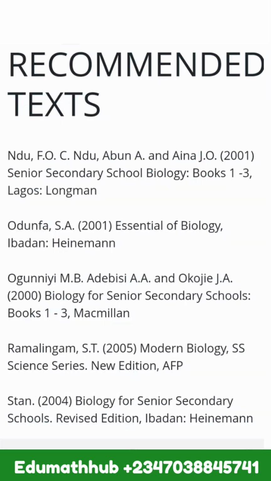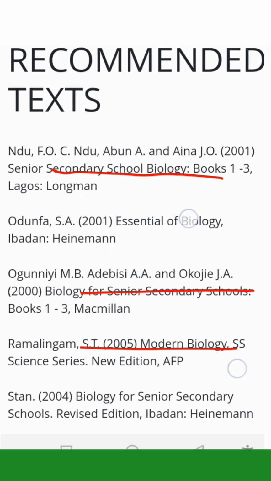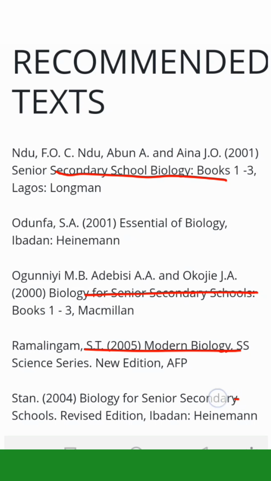So these are the recommended textbooks that you need for JAMB 2025 biology. So Odufa, Essential Biology. You also have Senior Secondary School Biology, that's Longman, Biology for Senior Secondary Schools, Ramalingam, then Stan Biology. But let me just tell you something: because the textbook you are using is not here does not mean that you should not use it. You can also use Lambda Biology, also very, very good. Even New School is very, very good. Just because it's not among these here does not mean that you should not use it.